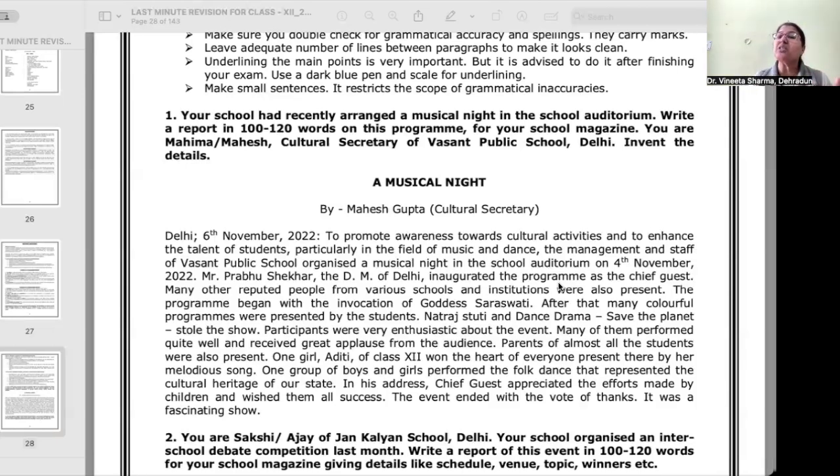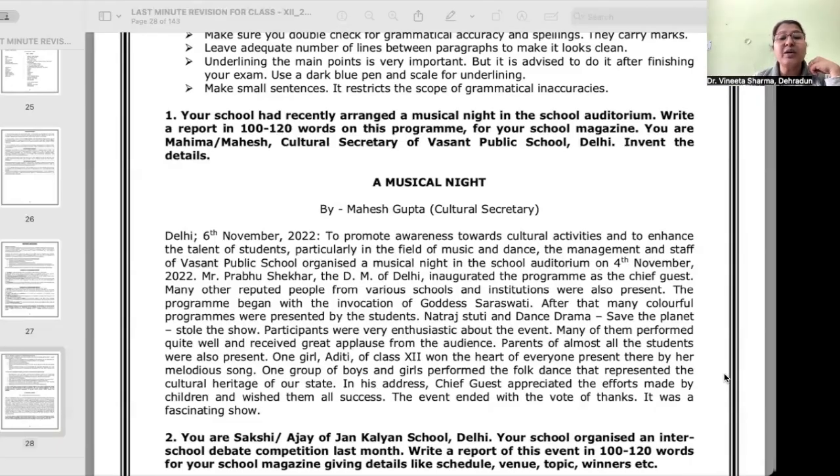After that, you should change the paragraph when you are giving the details of it. Mr. Prabhu Shekhar, the DM of Delhi, inaugurated the program as the chief guest. Many other reputed people from various schools and institutions were also present. The program began with the invocation of Goddess Saraswati. After that, many colorful programs were presented by the students. Natraj Stuti and the dance drama Save the Planet stole the show. Participants were very enthusiastic about the event.